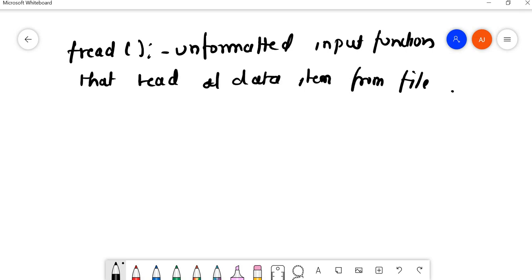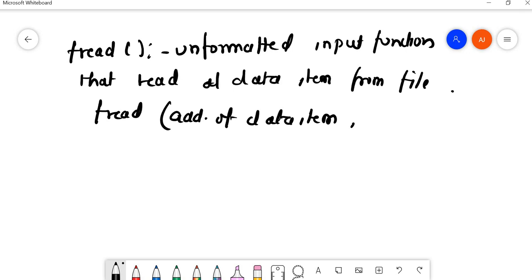Its syntax will be fread with the address of the data item, the size of the data item, the number of data items, and the file pointer. The data item can be like an array: if it is an array, then the address of the array; if a structure, then the address of the structure.